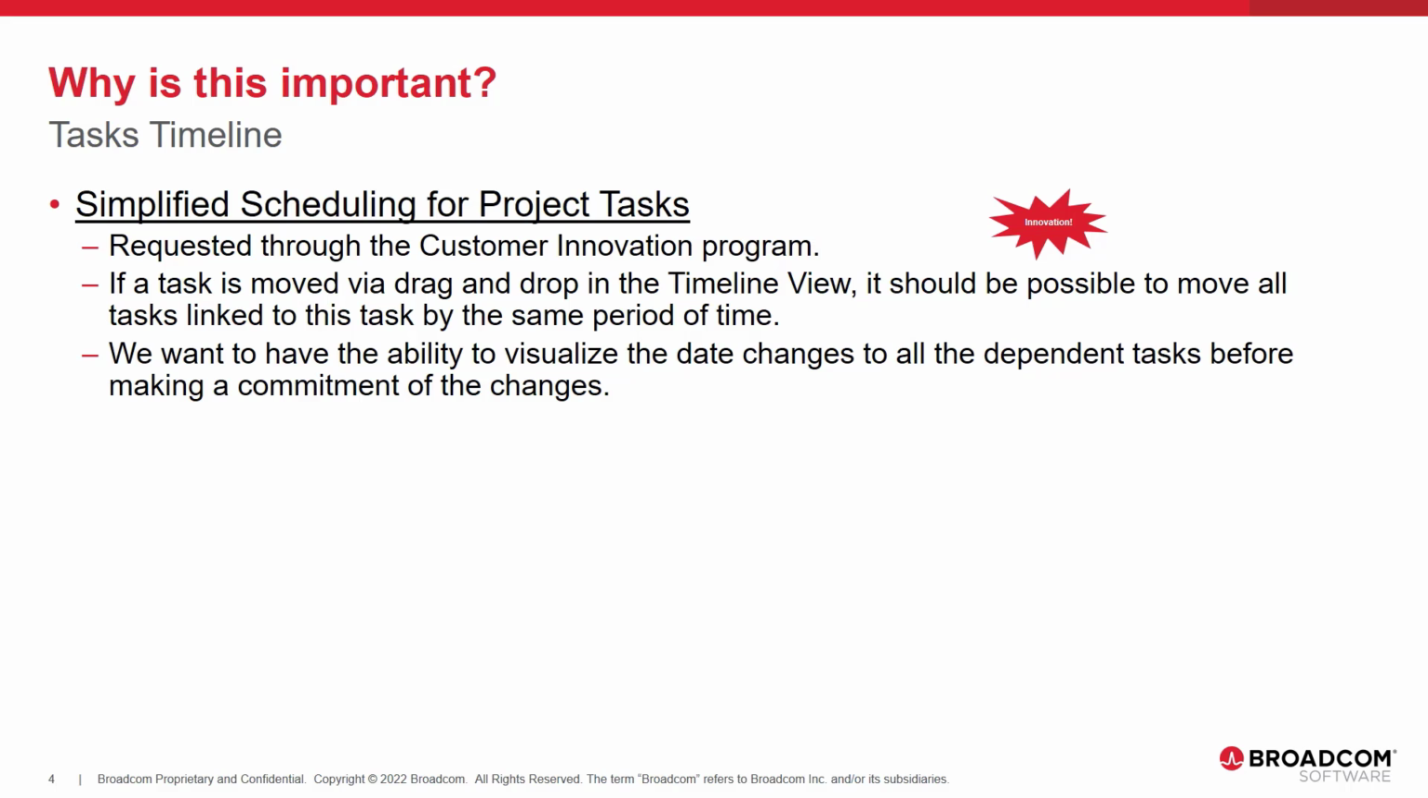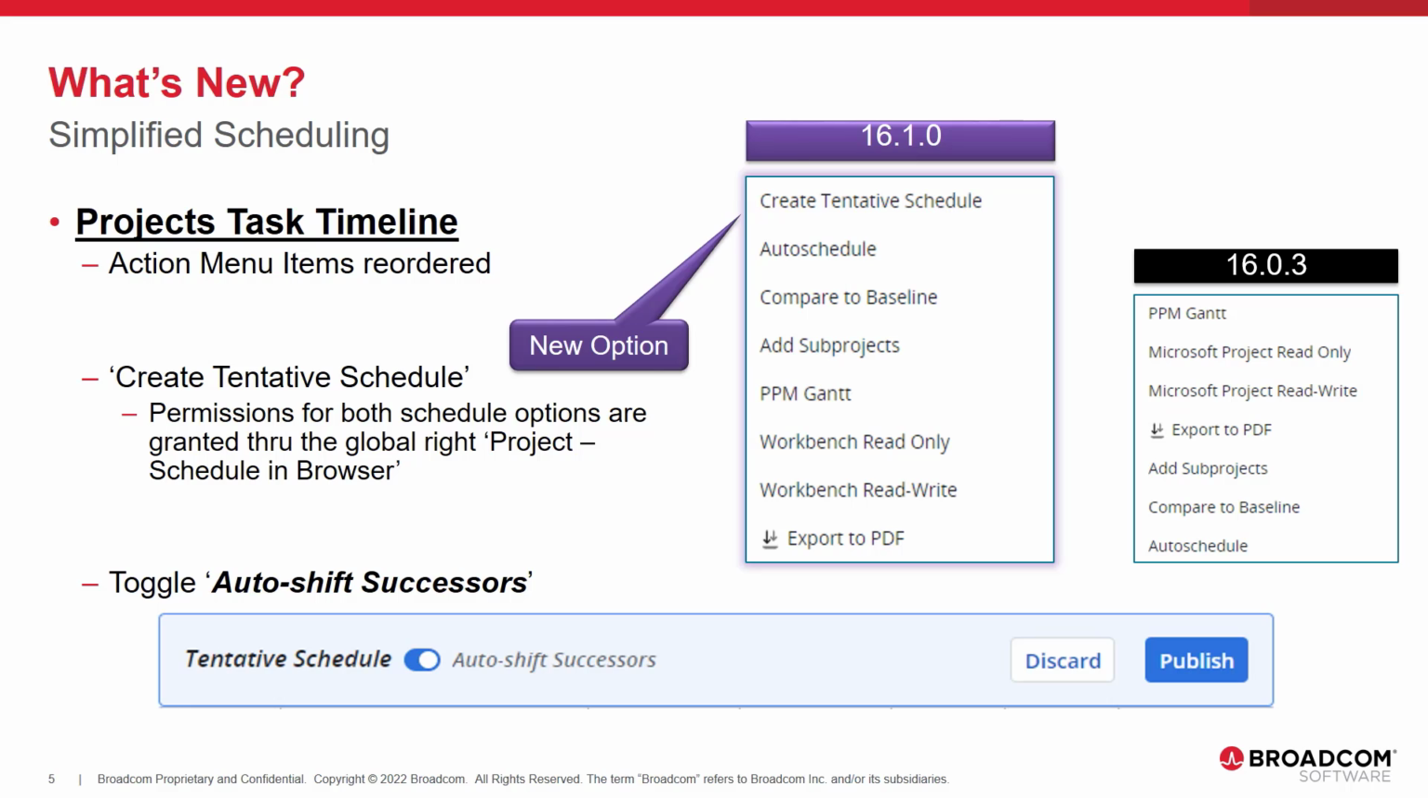Currently, the project manager can use the Task Grid Bulk Edit action to manually select tasks and update dates, but this is not very efficient. This new enhancement will automatically move successor-dependent tasks and provide a visualization of the changes before updating the project plan. In the project task timeline, the action items have been reordered in Release 16.1. Using the new Create Tentative Schedule action allows the project manager to perform simplified scheduling for changing dates and duration of tasks without using auto-schedule.